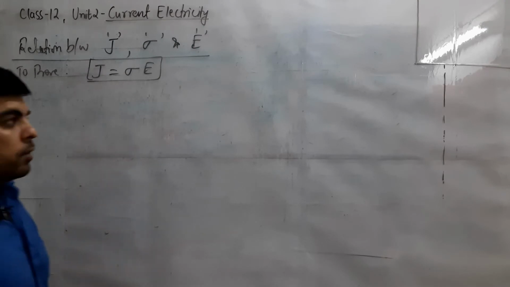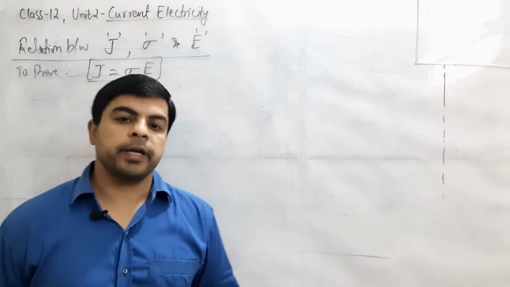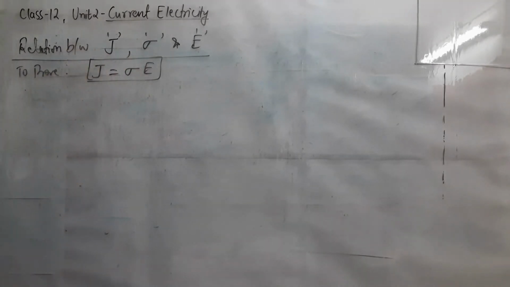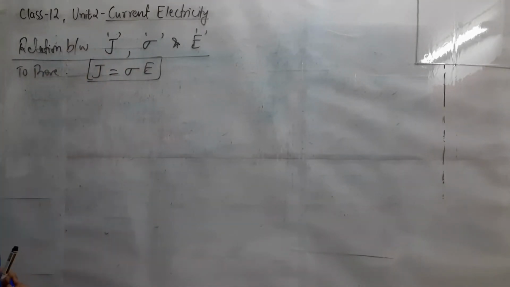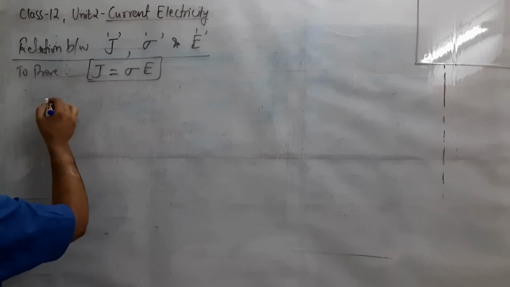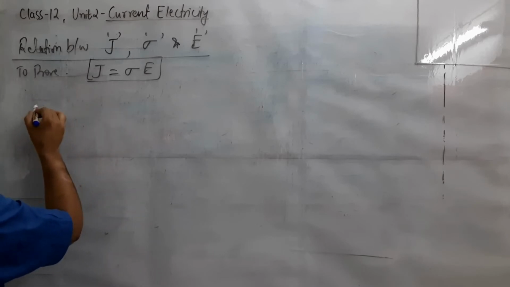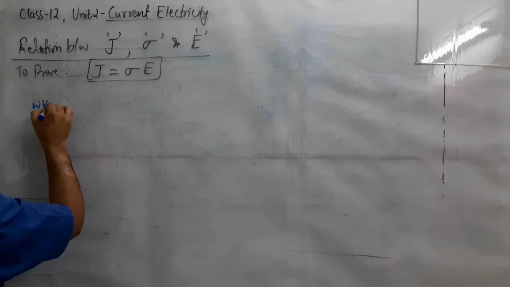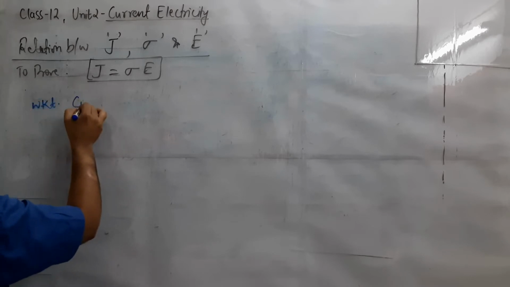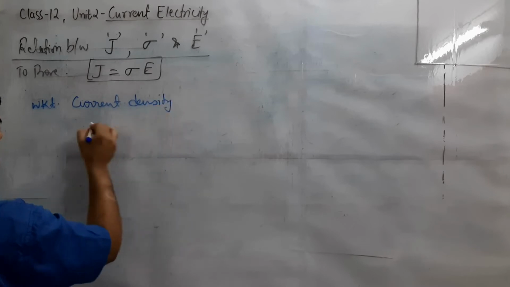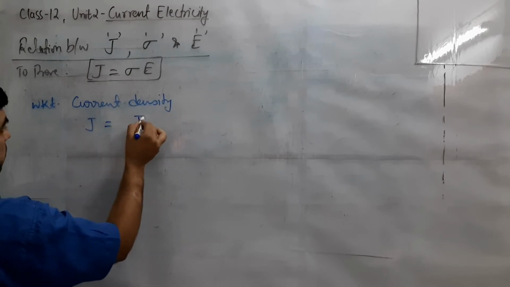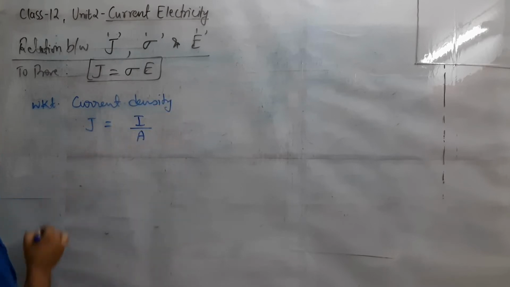So after studying these terms, we have to find a relation amongst them, and that is the relationship between J, sigma and E, and that is J equals sigma E. We have to prove this. So we will start with the formula for J, and for that we know that current density J is defined as current flowing per unit area.